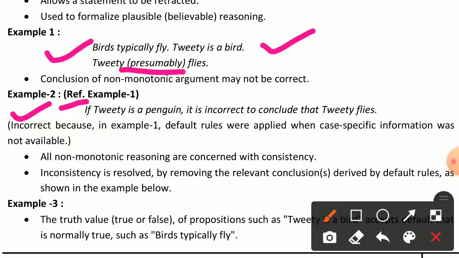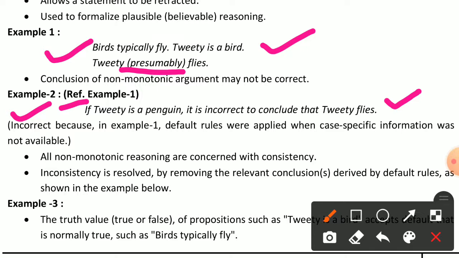So here we can take the bird penguin. So it is incorrect that Tweety flies. We all know that a penguin is a bird and it can't fly.